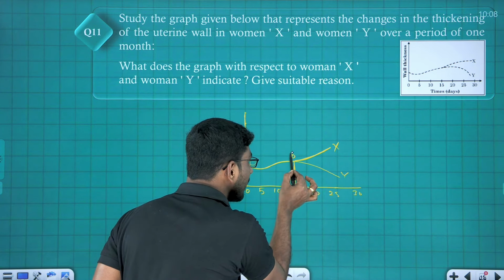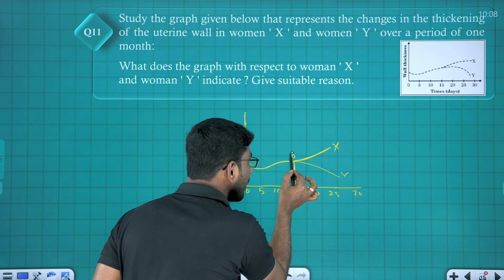Correct? Next, identify Y. Where is Y? Y is secondary oocyte. Fine, students. Next, when and how is it formed? Meiosis 1 in the tertiary follicle. In the tertiary follicle, meiosis 1 completes to form two cells. One is called the secondary oocyte, and the second one is called the first polar body.